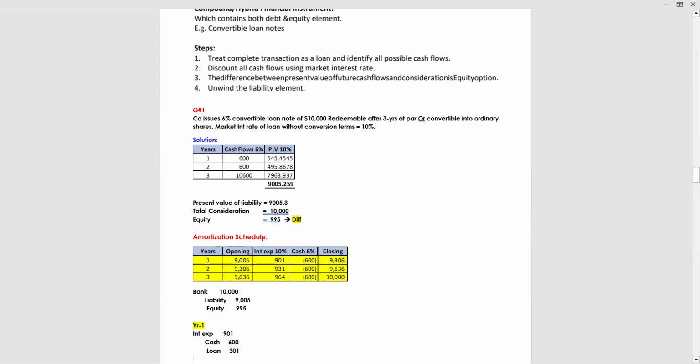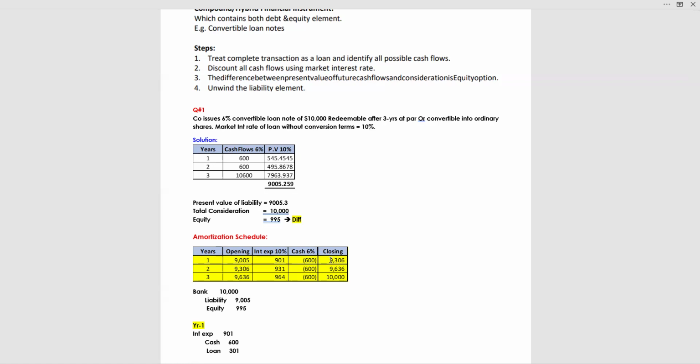Now, the amortization schedule. Unwind the liability element. Remember these steps. Year 1, 2, 3: opening, interest expense, cash, closing. Opening 9,005, interest 901, as 10% of 9,005 is 901. Cash 600, which is 6% multiplied by the 10,000 face value. Remember, 9,306 is your closing of the first year. This closing will become the opening of the second year.